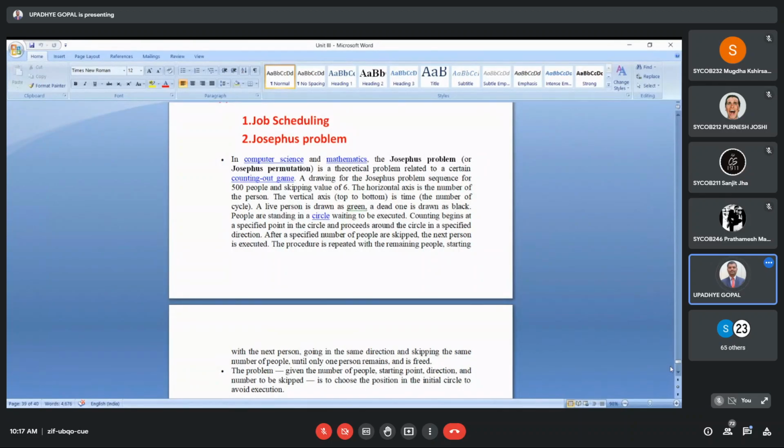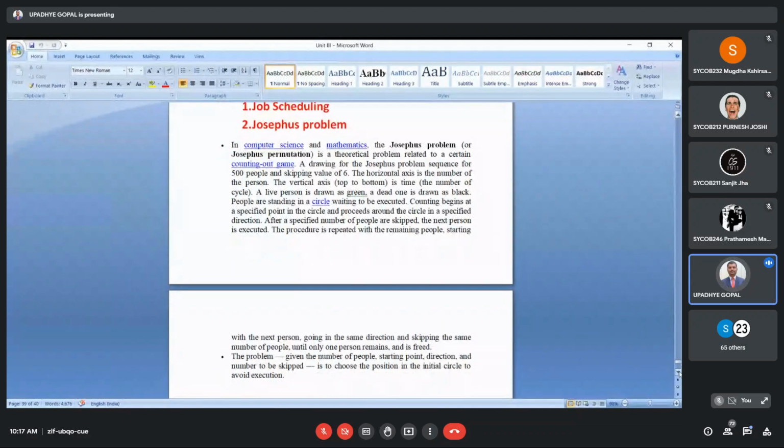Josephus problem is considered with the help of a queue. You can Google it, no issue, I don't have any objection. Just for the sake of continuity, I'm conducting this. Basically, it is a computer science and mathematical problem, a theoretical problem related to a certain counting out game.